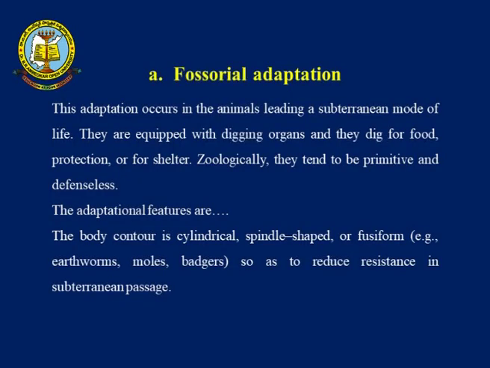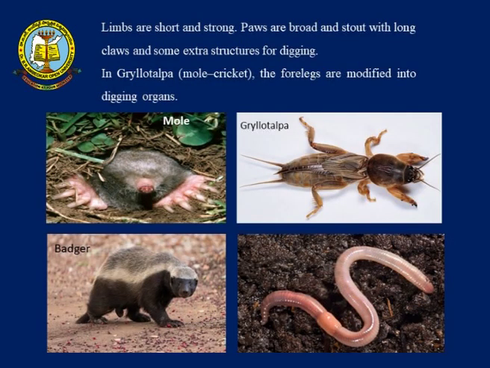Now, when you are talking about terrestrial adaptation, you have the fossorial adaptations. These help in burrowing inside the land or into the soil. Here the body is cylindrical, fusiform, and examples are the earthworm, moles and badgers. If you can see, the limbs are short and strong, the paws are broad and stout with long claws, which help them in digging inside the soil.